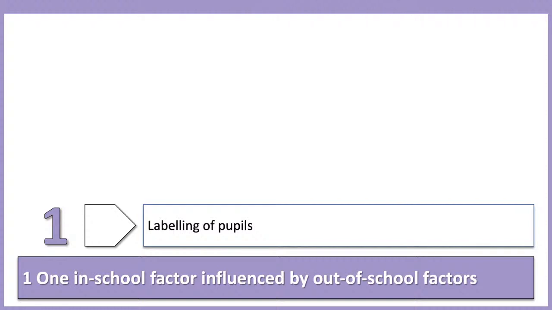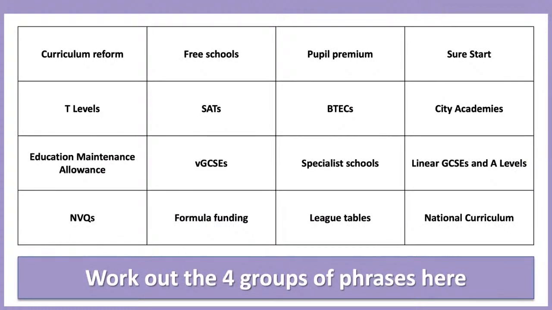You take something like language codes. People learn their language codes out of school, but the impact on education happens in school. So if you can make that link, that always pleases examiners or teachers when they see that and they're assessing you. Okay, let's have a look at the next activity.